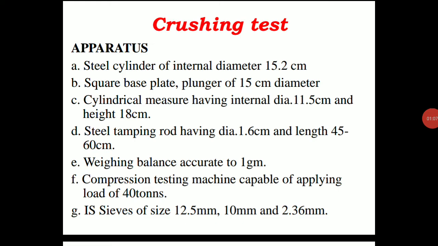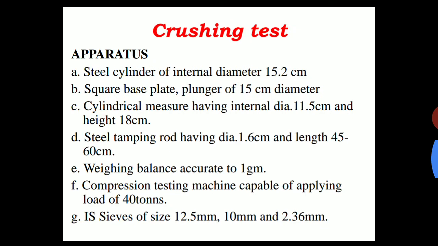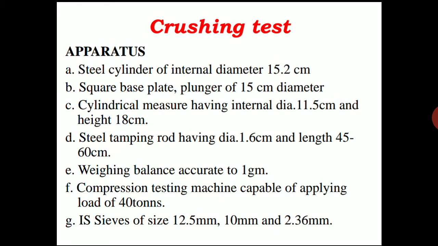Here the crushing strength test gives the crushing value of the aggregates, and based upon that we can decide whether these aggregates are suitable or not with respect to the strength property.